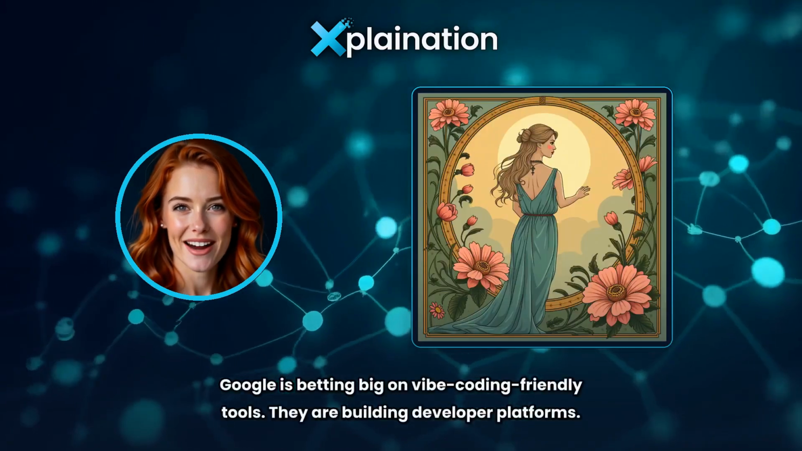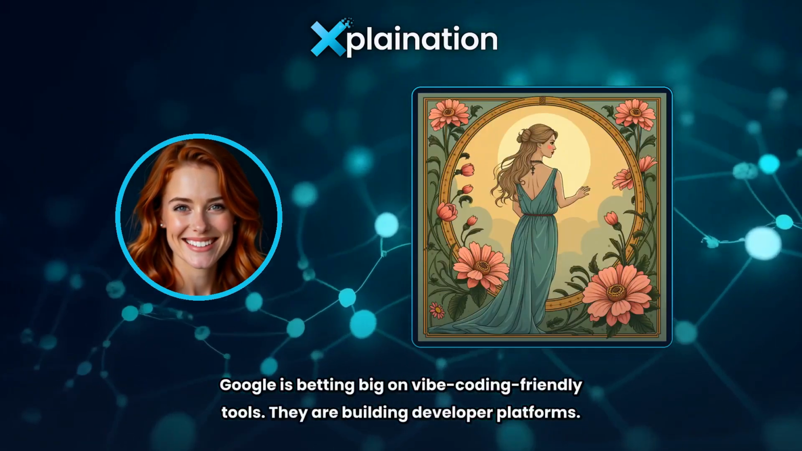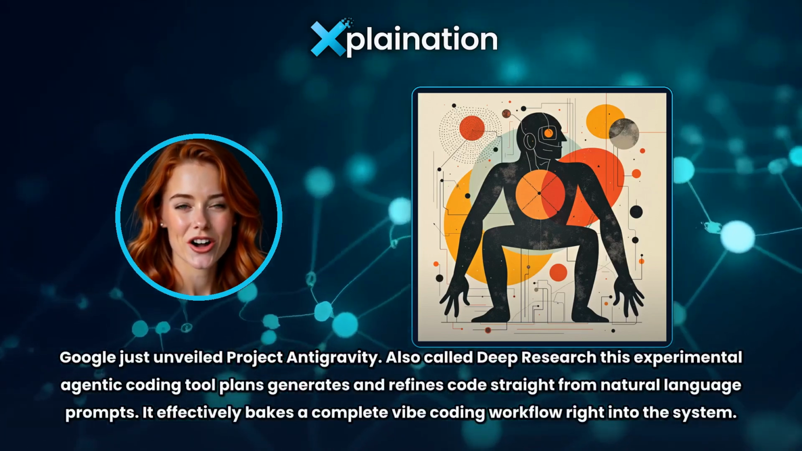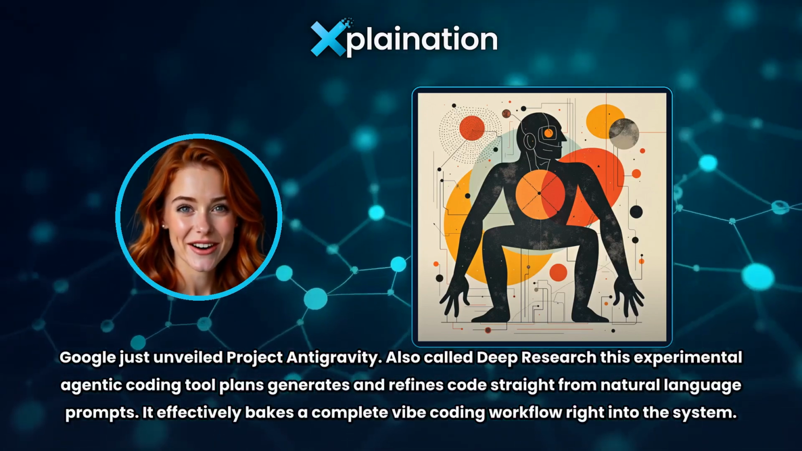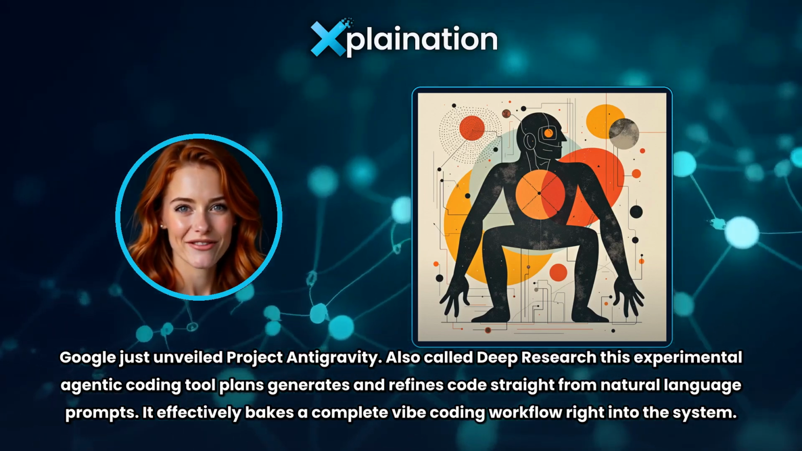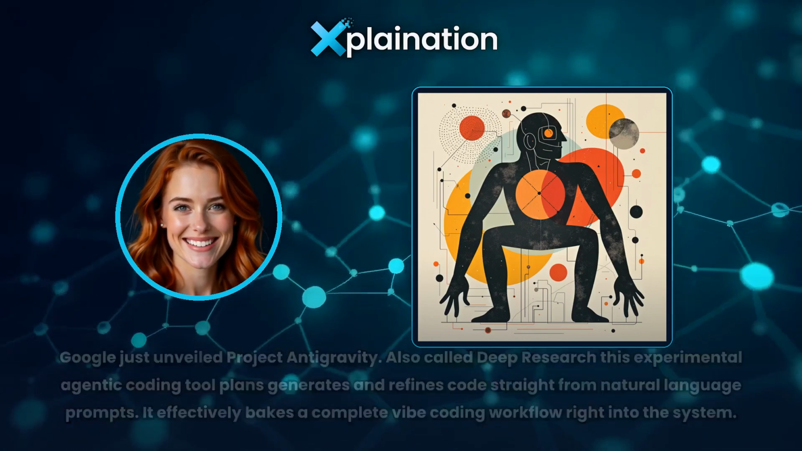Google is betting big on vibe coding-friendly tools. They are building developer platforms. Google just unveiled Project Anti-Gravity, also called Deep Research. This experimental agentic coding tool generates and refines code straight from natural language prompts. It effectively bakes a complete vibe coding workflow right into the system.